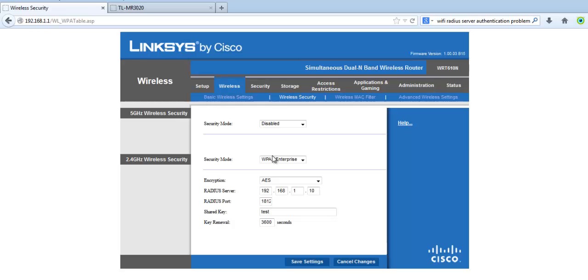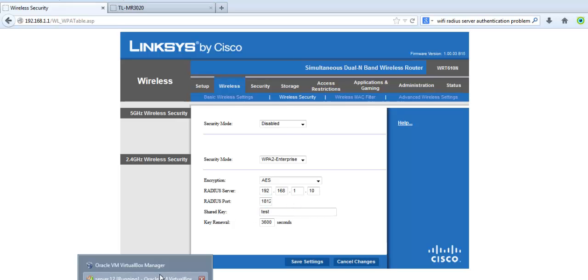So in the 2.4 GHz, select WPA2 Enterprise. Encryption is AES because it's the strongest encryption over there, and the RADIUS server is 192.168.1.10, and the RADIUS port is 1812. It's the default port for RADIUS. The shared key is my test. This is very important: on both sides, the RADIUS server and the client, the shared key must be the same.